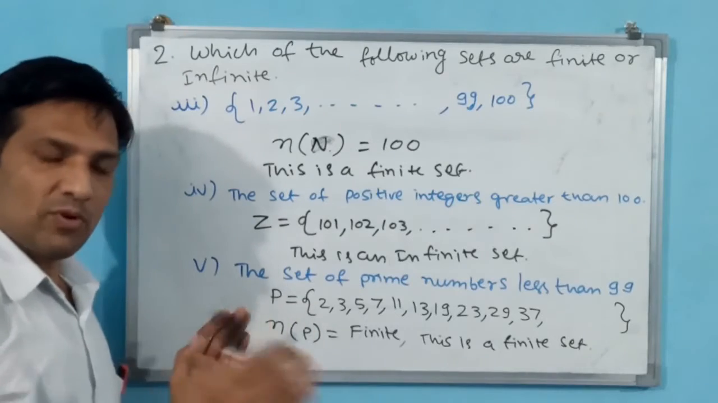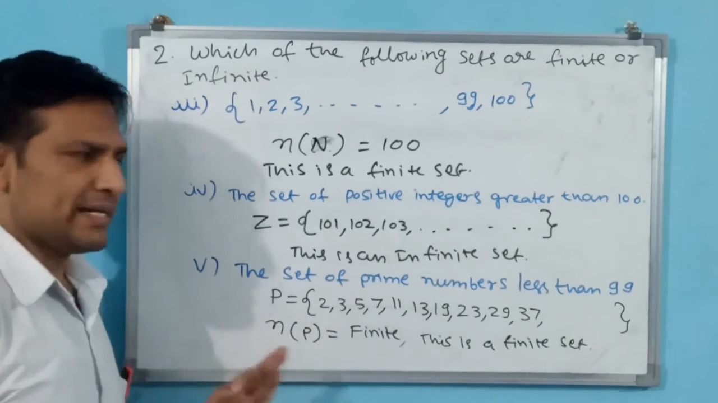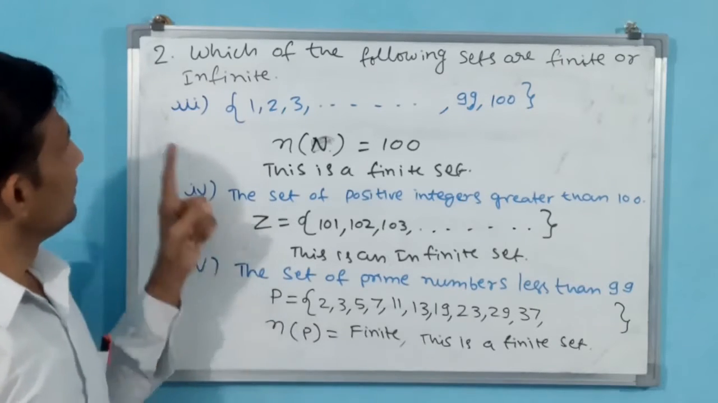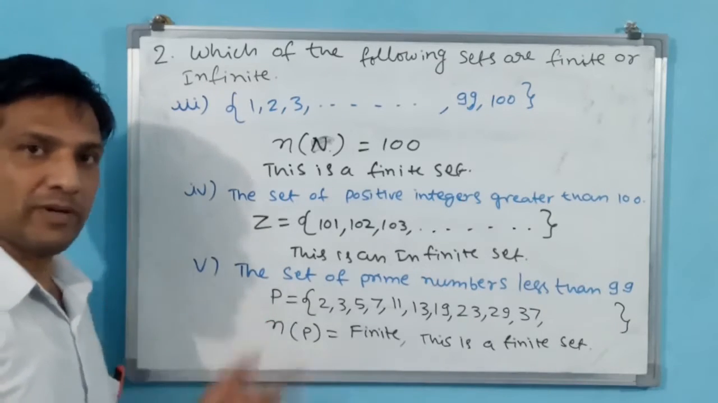Why? Because finite amount of prime numbers only we have to write. Up to 99 only we have to write. That's all. Okay. We have completed second question. We go for third question.